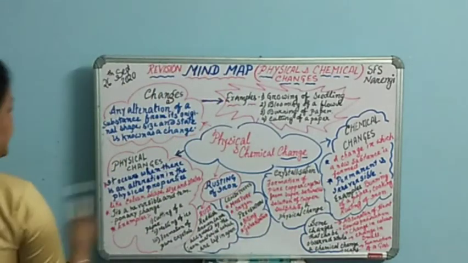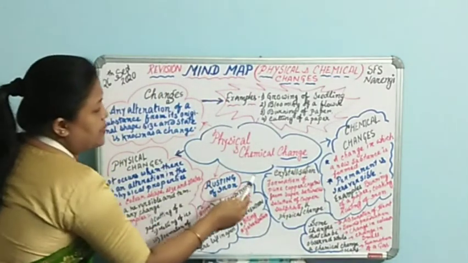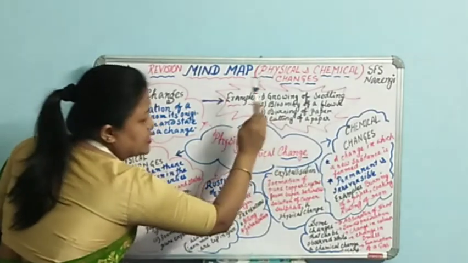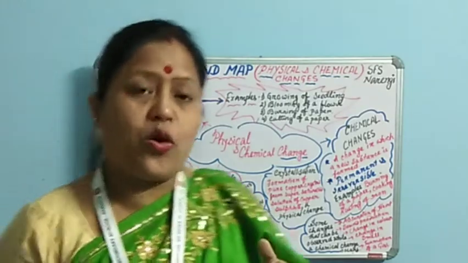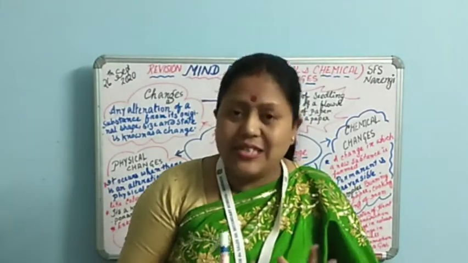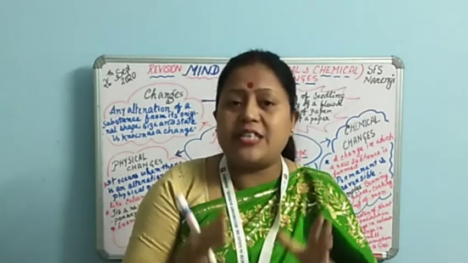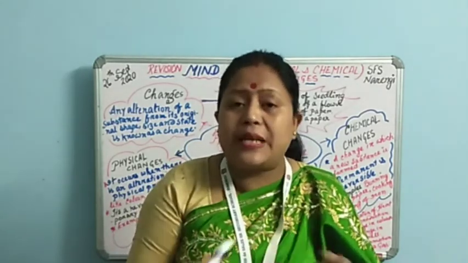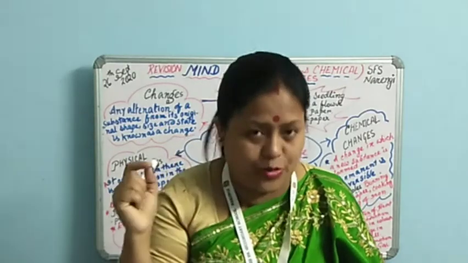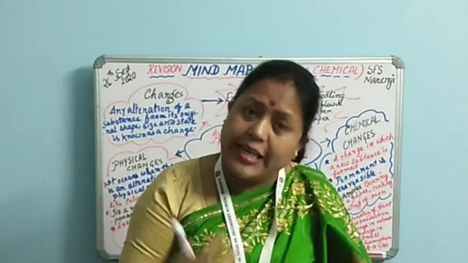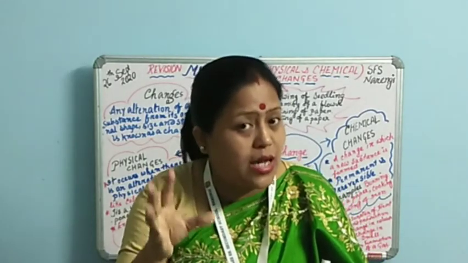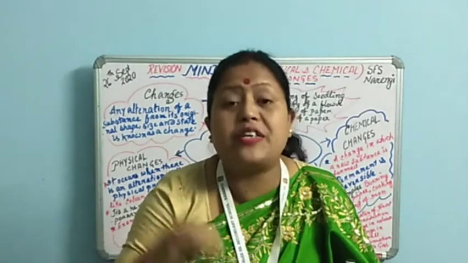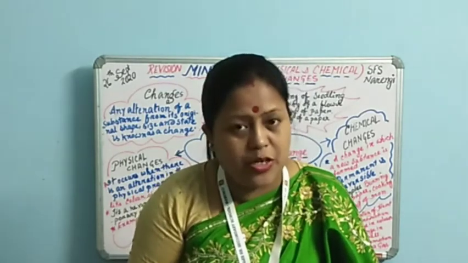So now next in this chapter we discussed chemical changes. Now what are these chemical changes? So children, it is quite opposite of that physical change. Chemical changes are nothing but a change in which an entirely, completely new substance forms. Even the properties also get changed. A new substance formation occurs here with different chemical and physical properties. I hope you understood this.